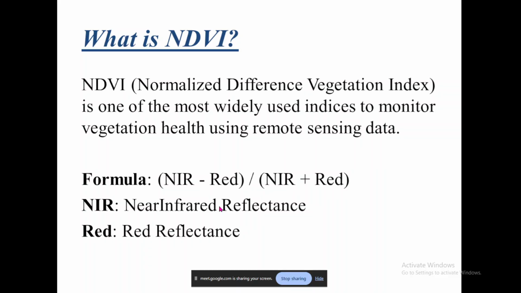So when the vegetation is healthy, near infrared is reflected and red is absorbed, and when it withers down or dies, near infrared is absorbed and red is reflected. That is how red color is perceived by our eyes, and vegetation appears red. If one of our friends is wearing red color, that means their apparel is not absorbing red, it is reflecting. That is why we see that the t-shirt is red, and so on. Okay, now NIR means near infrared, red means red reflectance.